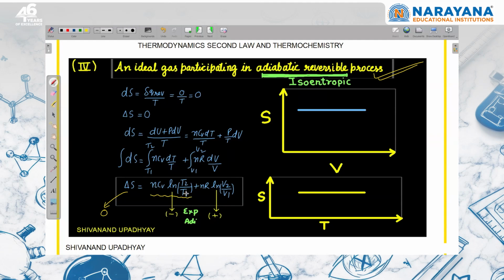So the entropy change is equal to zero, meaning the decrease in entropy due to decrease in temperature will be compensated by the increase in entropy due to increase in volume.